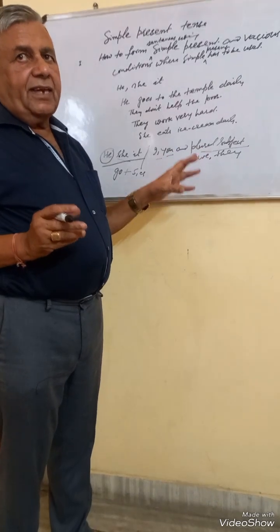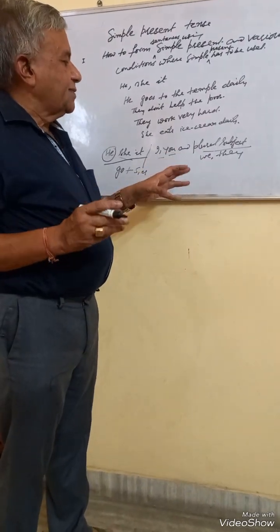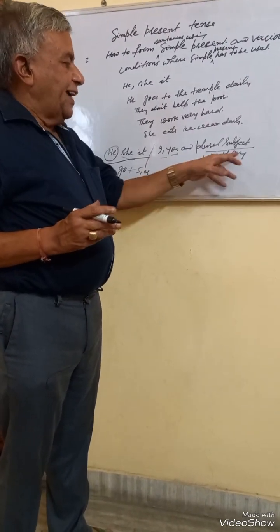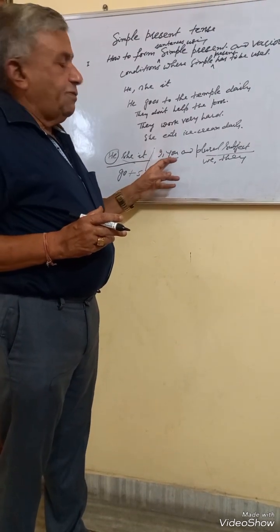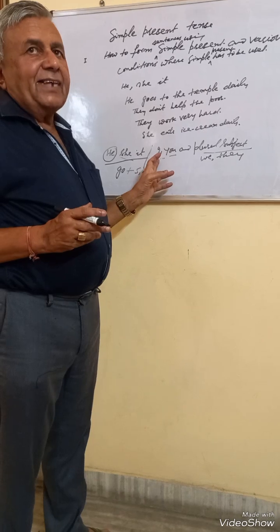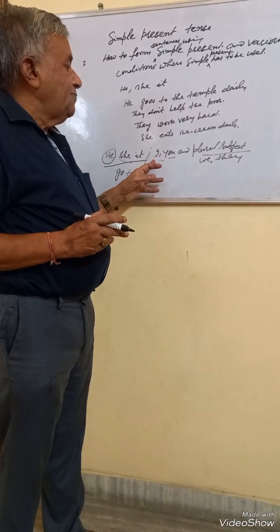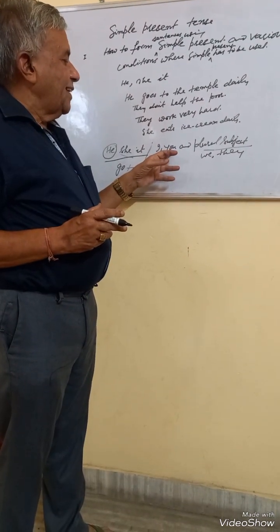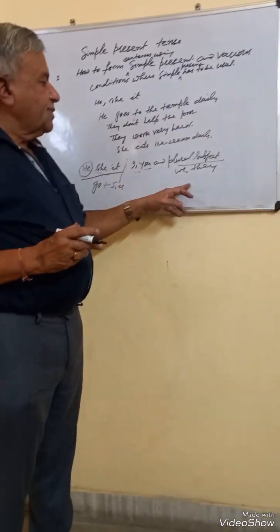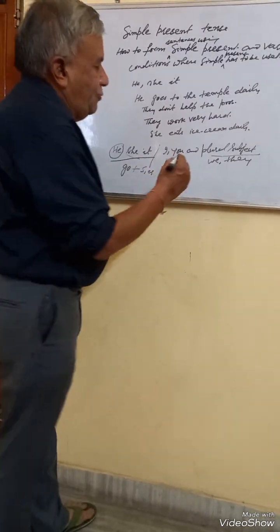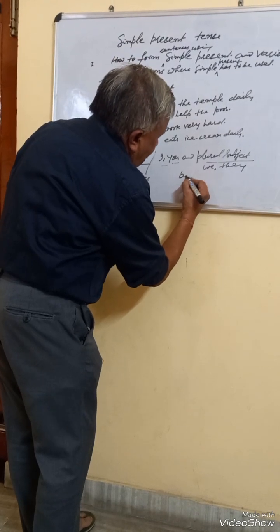So whenever there are more than one person, there we use they. And I and you are also treated as if they were plural. We don't use s or es with I, nor do we use s or es with you and with plural subjects. So with plural subjects, I and you, we use only base form of the verb.